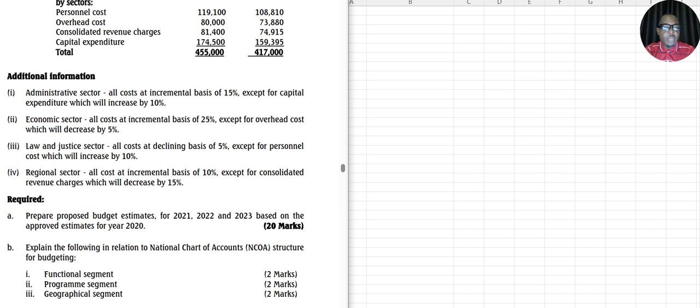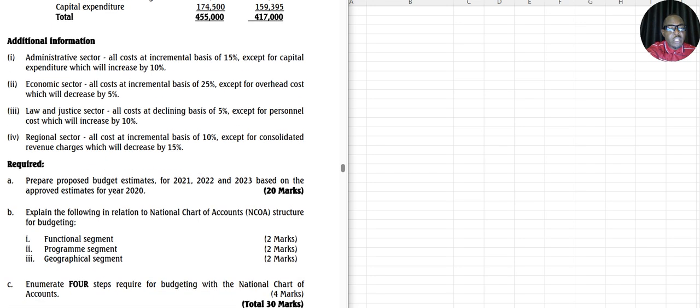The next one, regional sector, all costs at incremental basis of 10%, except for consolidated revenue charges, which will decrease by 15%. Now, what are you required to do?